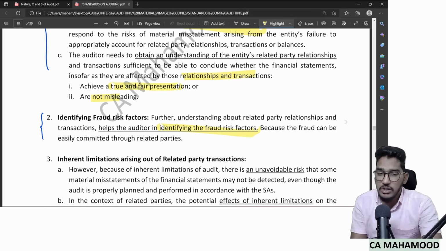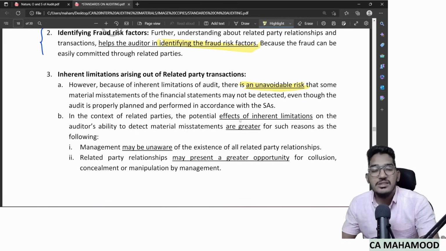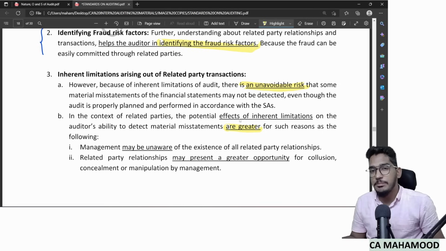And apart from that, as we all know, because of inherent limitations of audit, no matter how effectively you do the audit, there is always an unavoidable risk that your opinion can go wrong. And if you remember, the risk of inherent limitations is very high when it comes to related party transactions. Normally, anyhow, we have inherent limitations. But when it comes to related party transactions, the effect of inherent limitations is even higher. That means the chances of the auditor's opinion going wrong because of misstatements in the related party transactions is much higher. Why is the severity of the limitations very high in related party transactions? Why?